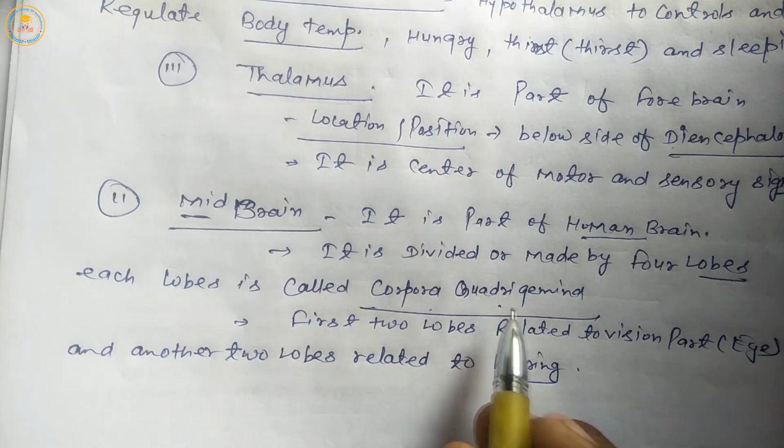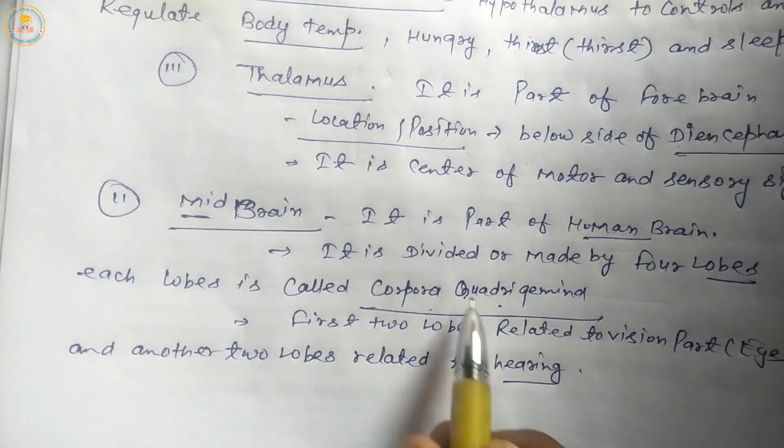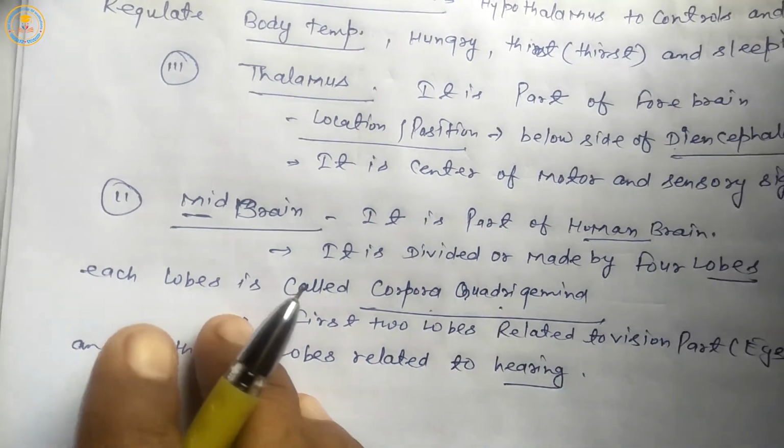Each lobe of midbrain is called corpora quadrigemina.